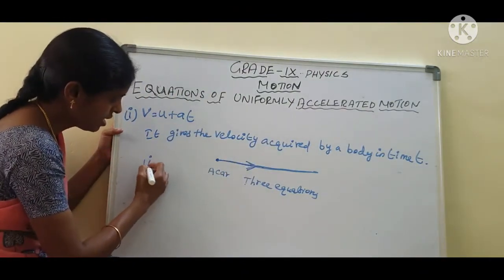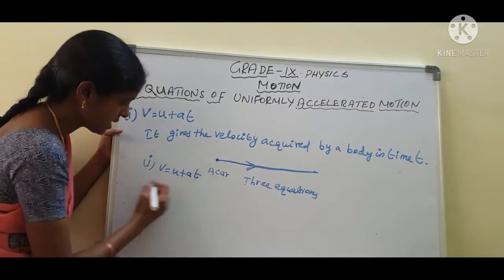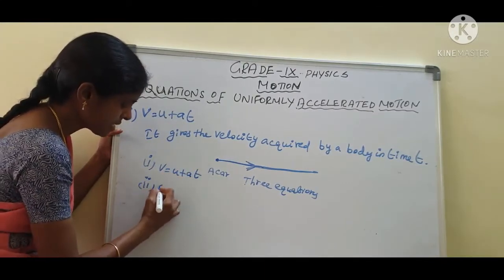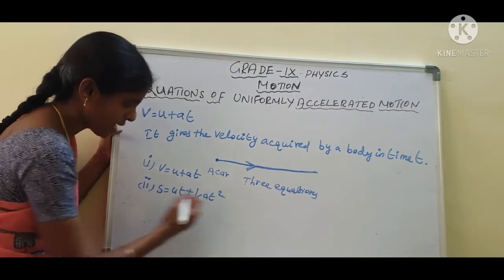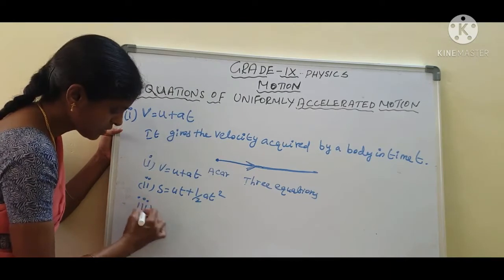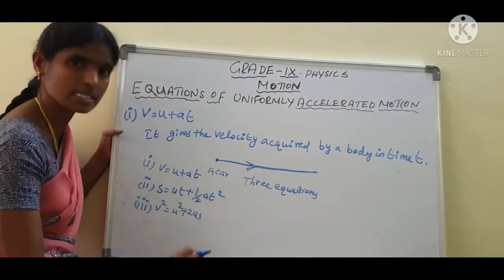We know very well, in the last class we discussed v equal to u plus at. The second one is s equal to ut plus half at squared. And the third equation is v squared equal to u squared plus 2as.